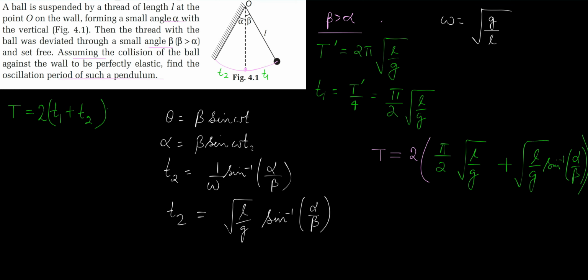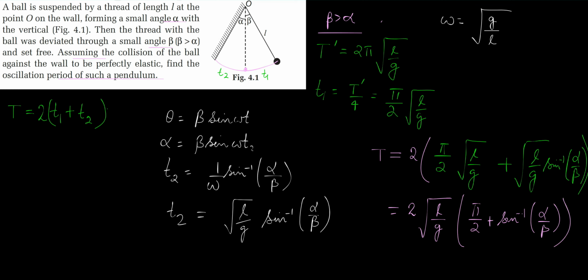So basically this is the time period of oscillation. When we simplify, taking the square root of L over g out of the bracket, it becomes twice square root of L over g, times (pi over 2 plus sine inverse of alpha over beta). And this is the final answer of this problem.